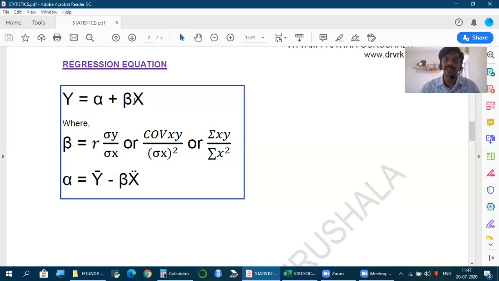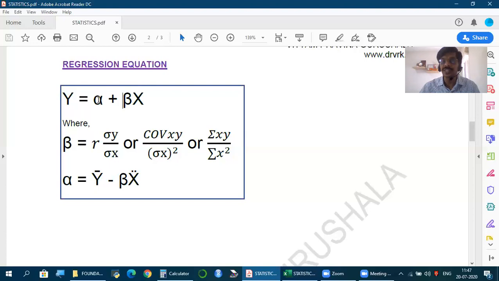Now, how to find beta and alpha? If you know these, you have the equation, and if you put the value of x, we get the value of y. Let's say x is 10. Any change in y with the change in x will happen only because of beta, correct?